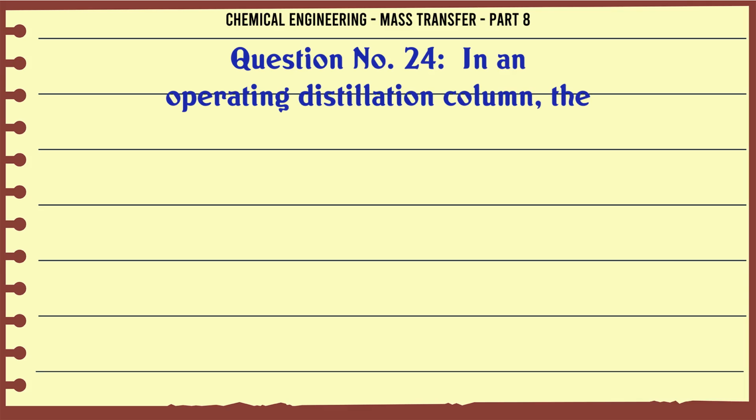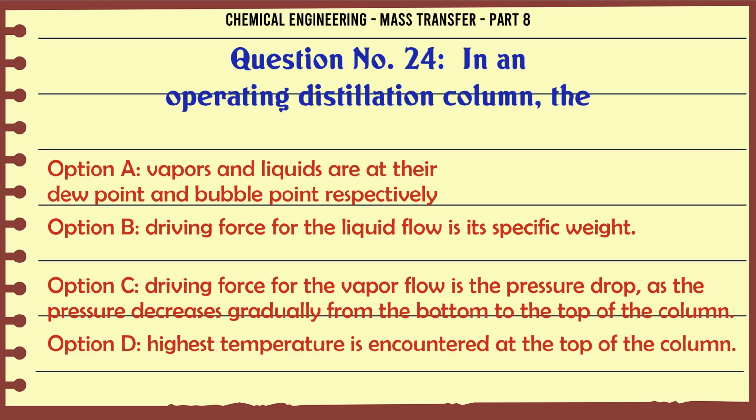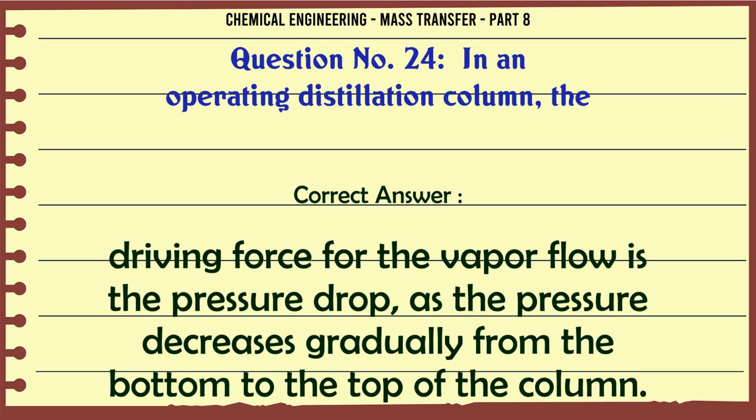In an operating distillation column, the A, vapors and liquids are at their dew point and bubble point respectively; B, driving force for the liquid flow is its specific weight; C, driving force for the vapor flow is the pressure drop as the pressure decreases gradually from the bottom to the top of the column; D, highest temperature is encountered at the top of the column. The correct answer is driving force for the vapor flow is the pressure drop as the pressure decreases gradually from the bottom to the top of the column.